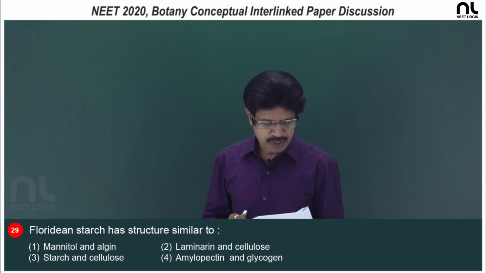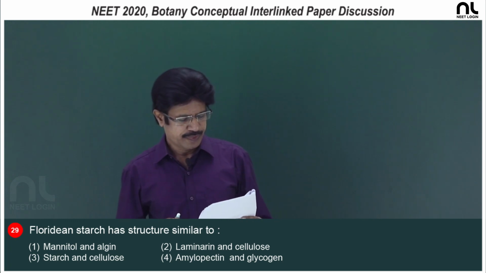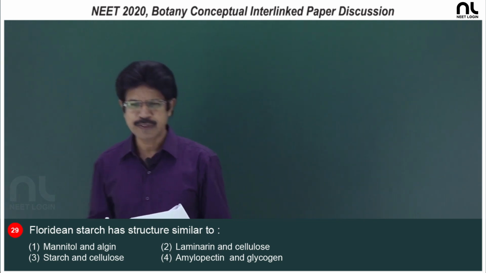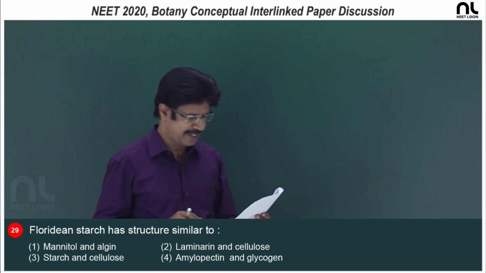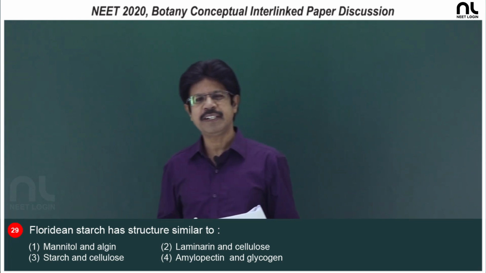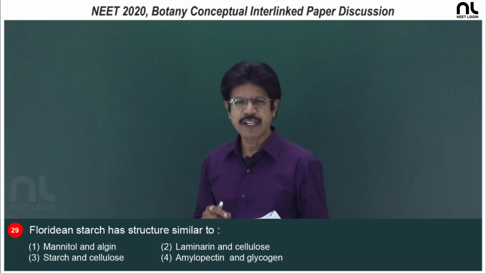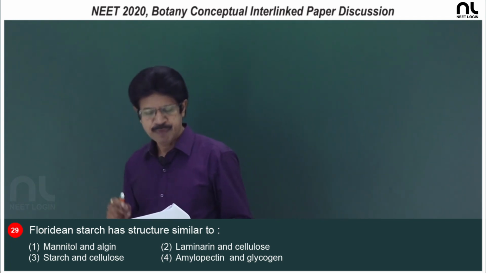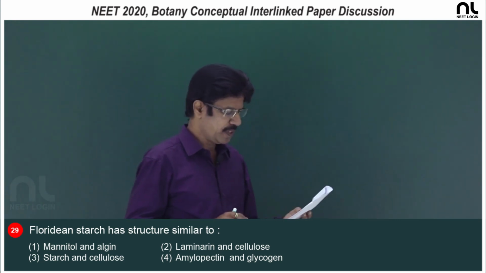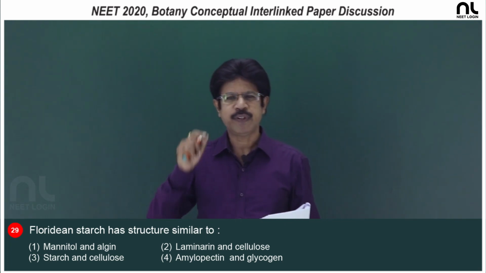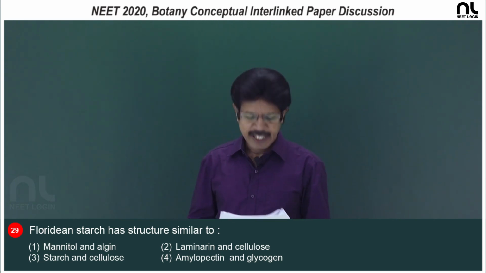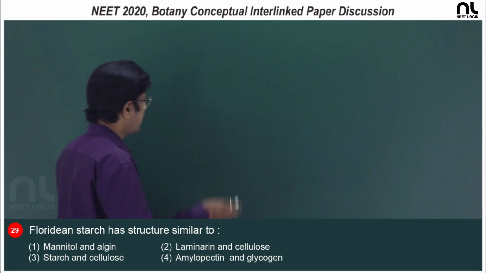Second option, laminarin and cellulose. Laminarin is the reserve food in case of brown algae, and cellulose is the cell wall material in case of the plants. Third, starch and cellulose. Starch is the reserve food material in case of the green algae and plants. Cellulose is the cell wall material. And fourth, amylopectin and glycogen. The food reserve in the Rhodophyceae, that is Floridian starch, is structurally similar to amylopectin and glycogen. So, the right option is the fourth option.